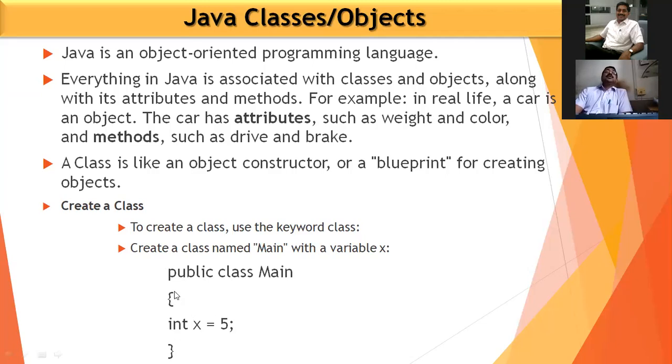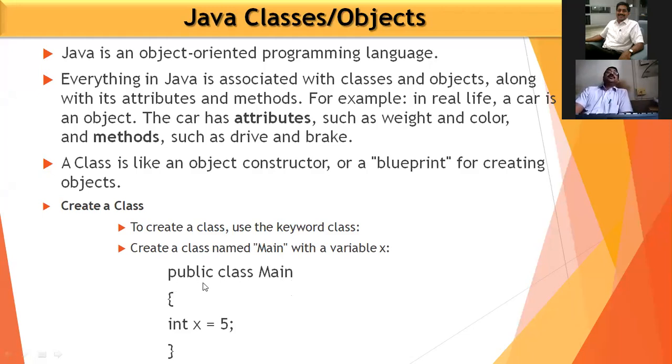Okay. So inside that class, I have declared integer x is equal to 5. That is, the variable x is declared inside the main class. So the name of this class is main. We are using the keyword class.